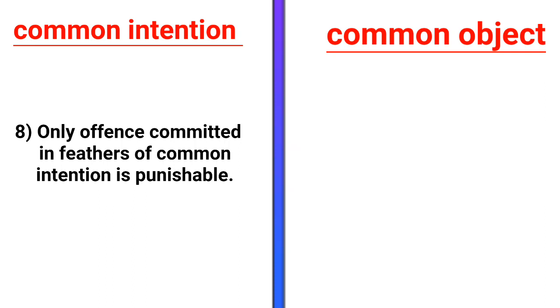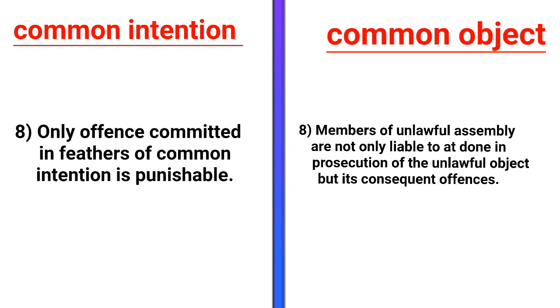Offense committed in furtherance of common intention means it is essential that the accused joins the actual doing of the act, not merely in planning its preparation will be punishable. So first they have the common intention, and then the criminal act must have been done in furtherance of the common intention. In common object, members of unlawful assembly are not only liable for acts done in prosecution of the unlawful object, but also its consequent offenses.